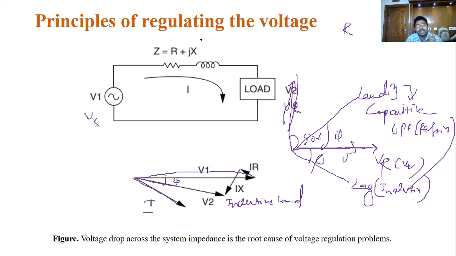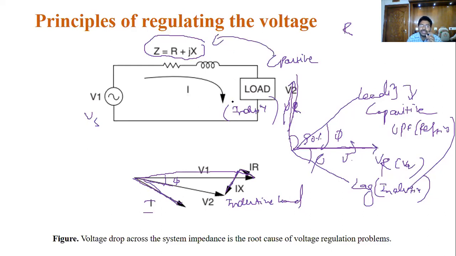What is this impedance? What is this total impedance here? This is the load characteristics. Now you can see this total impedance. If the amount of current injected by the system changes, what will happen? If it is a capacitive load, here they consider inductive load. What will happen? The impedance in the system changes. At the same time, for the inductive load, the impedance also changes, because the current taken by the load changes.